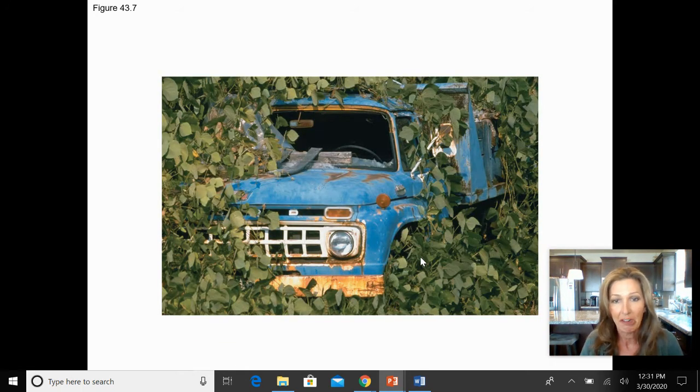This particular picture just looks like a cool vine over a blue truck, but this actually is an example of an invasive species or an introduced species. Now, we don't have kudzu, and kudzu should be something that you guys look up, but kudzu is actually a vine that is incredibly invasive in the south and also the east coast. This vine is virtually indestructible, and with that, this vine takes over. There are not many herbivores that can actually eat from this vine whatsoever, but this vine then takes over all the other producers in particular habitats.